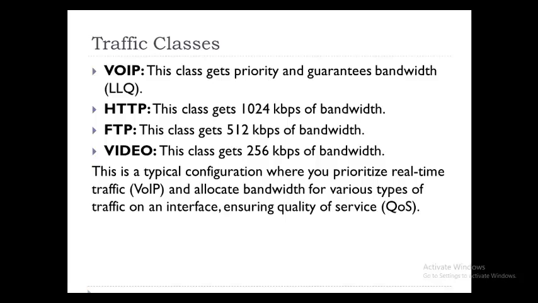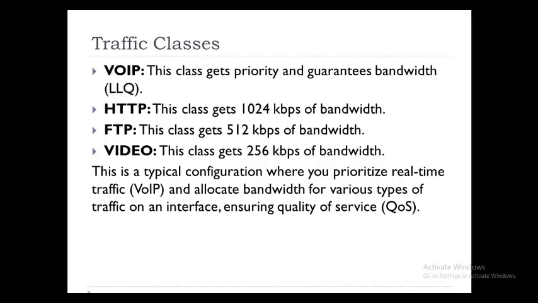How much? 1024. If FTP comes, I need to give 512 kbps bandwidth. That is the weightage. If video comes, I have to give 256. Now for 1024, we will have a marking with either DSCP or TOS. We will have marking, but this is the meaning we are going to give for the markings.